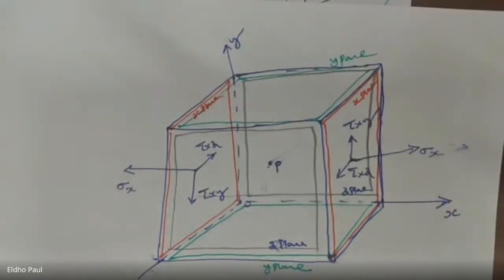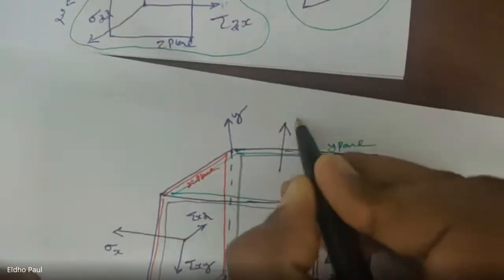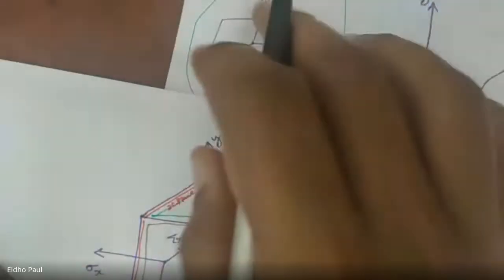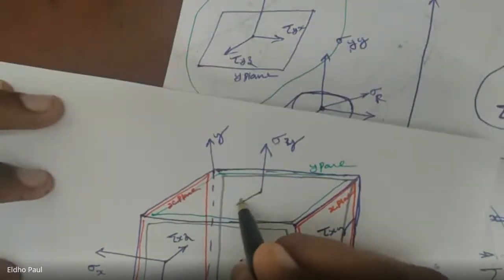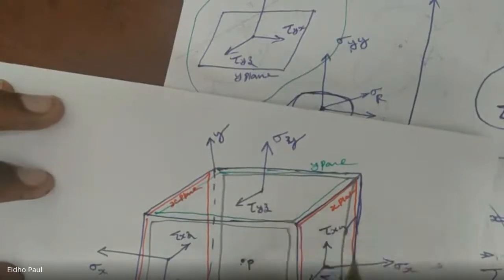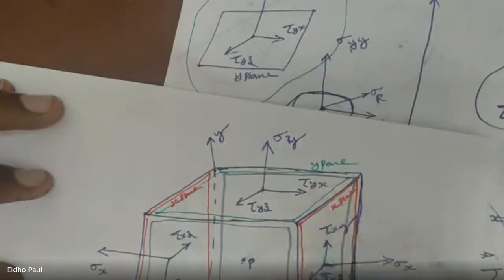Okay, and similarly in y plane we have normal stress, that is sigma y, and this is the y plane, and in the z direction tangential stress or shear stress is tau yz, in the x direction tau yx.